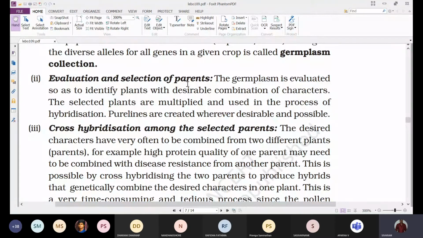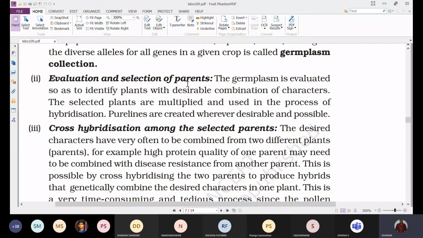So first we need to evaluate whether the plant which is showing high yielding is showing a pure line or not. That is, whether it is showing a homozygous nature for the character or not. At the same time, in the other variety which is showing disease resistance, we have to check whether it is showing a homozygous nature or pure line for that disease resistance or not.